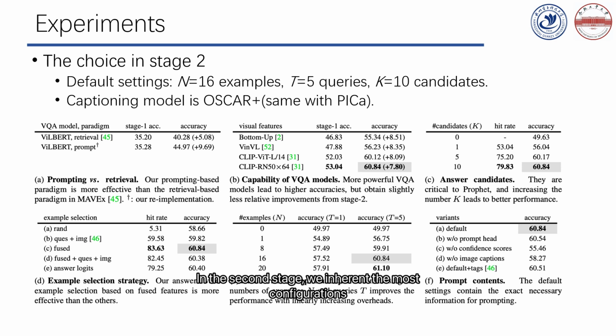In the second stage, we inherit most configurations from PICa as our default settings. We conduct extensive ablation experiments for PROVIT on OK-VQA, and from the results below, we can conclude that our answer heuristics are sufficient and efficient resources for prompting GPT-3 to address knowledge-based VQA.